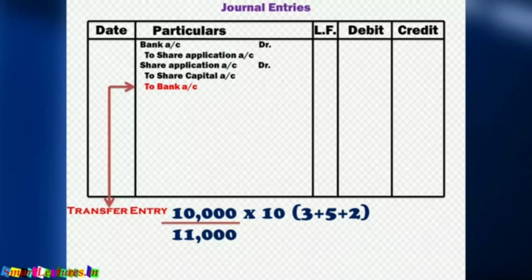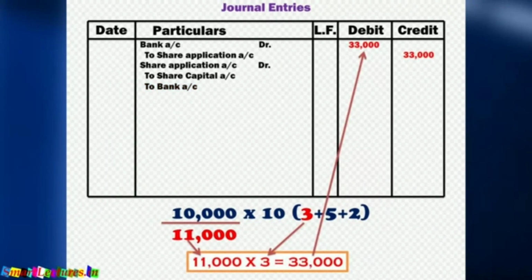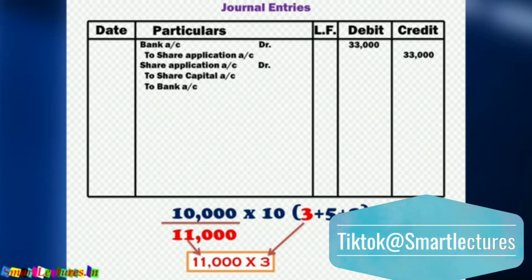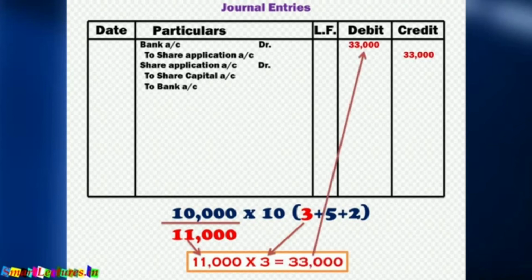For bank account debit to share application account, 11,000 into 3, 33,000 rupees, because we have received 11,000 applications with 3 rupees each.